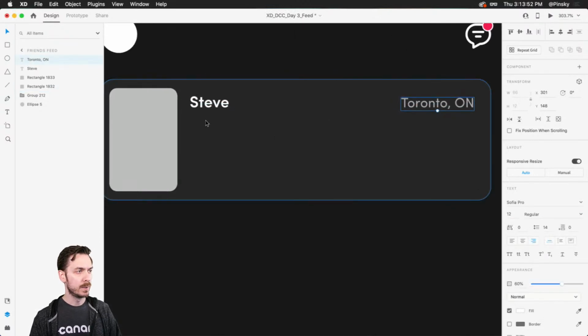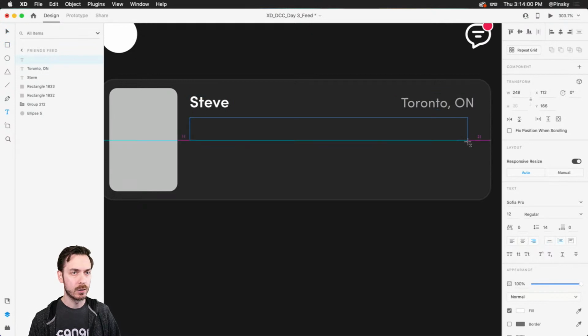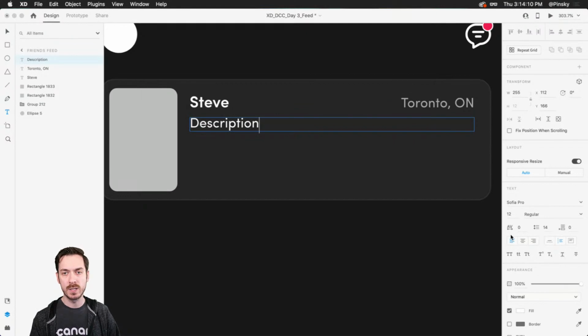All right, now down below here, we might want a very quick description of this particular user. So instead of a simple point text, we're going to click and drag across our artboard like that. And we're going to left justify it. And this will be just placeholder text. And what you can also do is use a plugin like the Lorem Ipsum plugin to also fill this in.